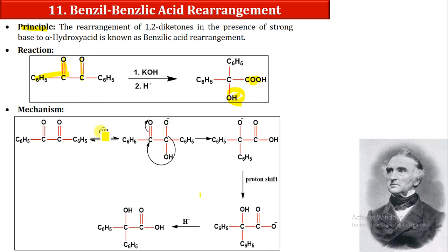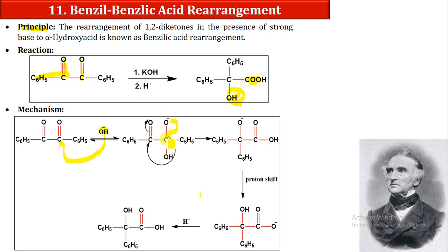So now let us understand its mechanism. This OH minus will attack one of the carbons, because oxygen is more electronegative than carbon and will pull electrons from the carbon. So the carbon has a positive charge and the oxygen has a negative charge. Now this OH minus will attack over here, giving a negative charge. This double bond remains as it is. Now what will happen? This negative charge will make a bond over here.